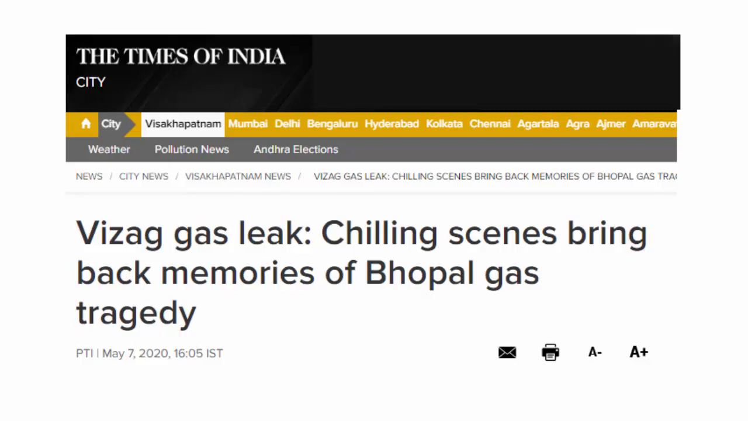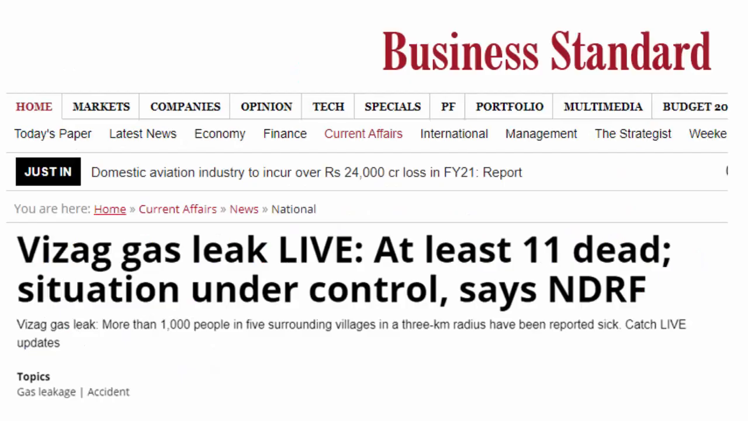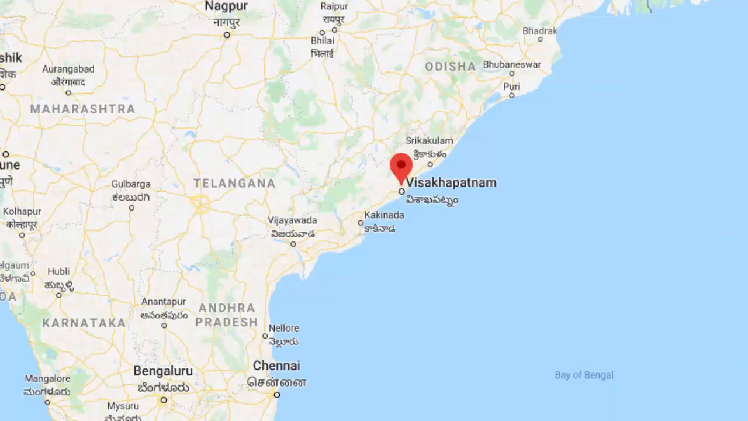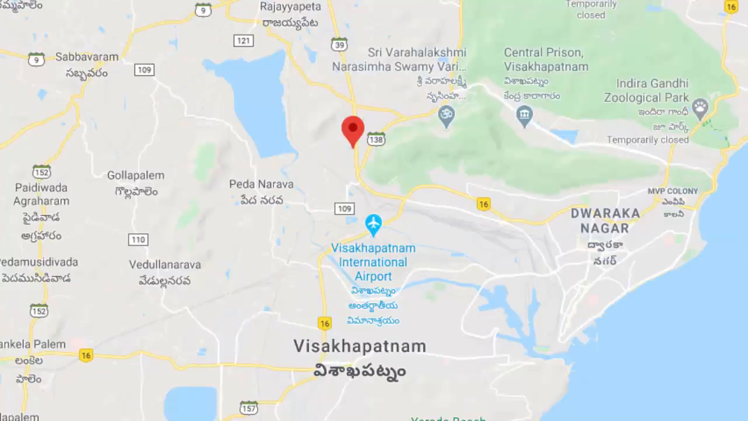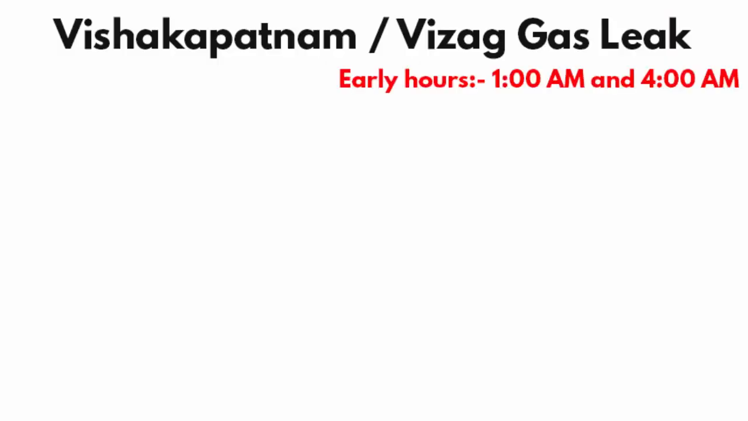There was a massive gas leak in a South Korean chemical plant in Vishakhapatnam, which is a port city and industrial center in the Indian state of Andhra Pradesh. The gas leaked from the LG polymer plant at Gopalapatnam area of RR Venkatapuram village on the outskirts of Vishakhapatnam in Andhra Pradesh. It is reported that the gas leaked during the early hours of Thursday morning, that is between 1 am to 4 am.